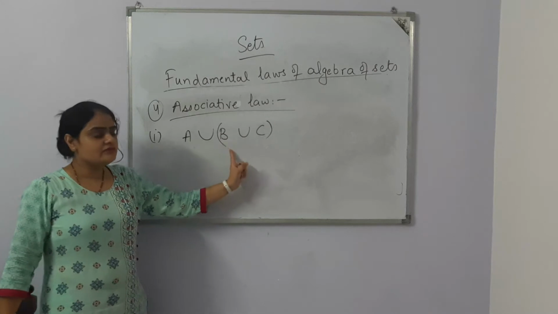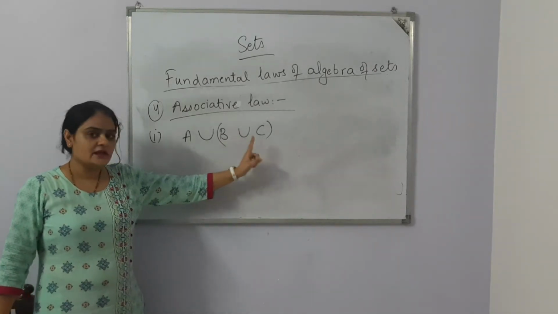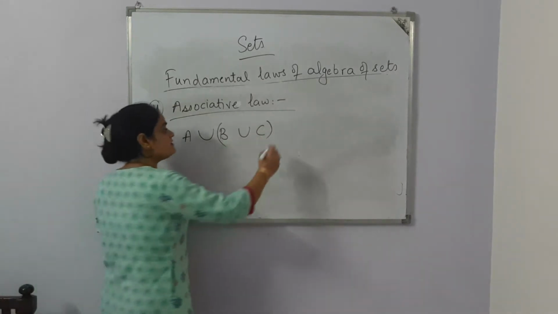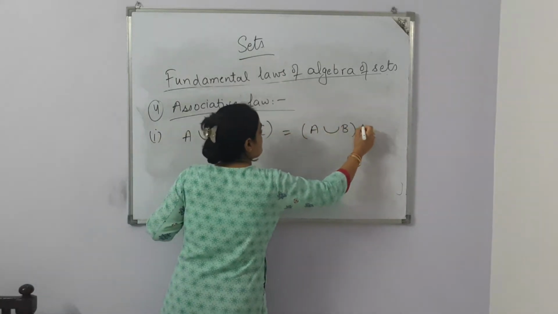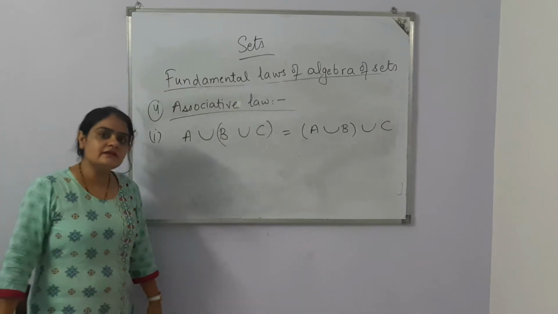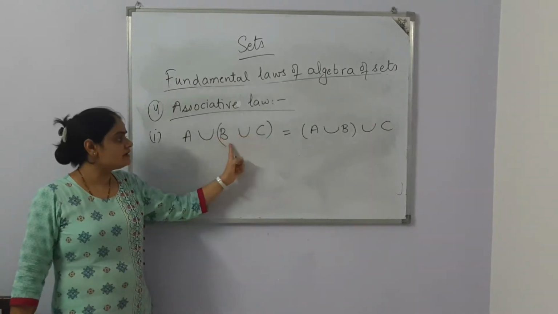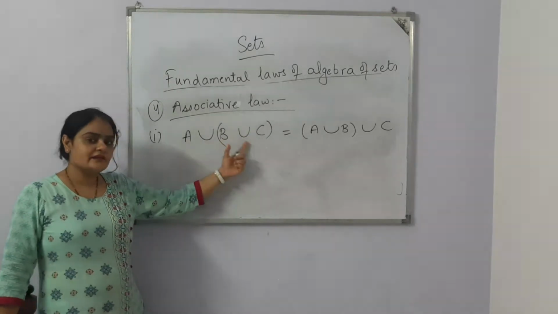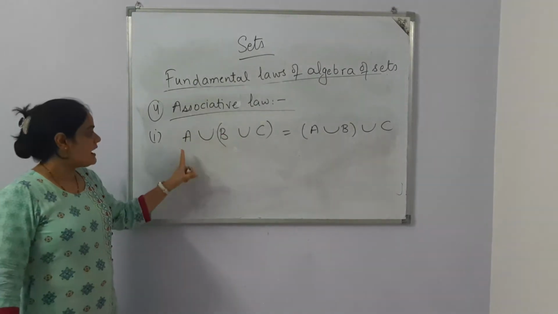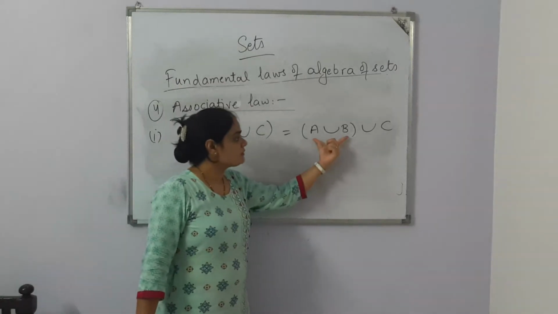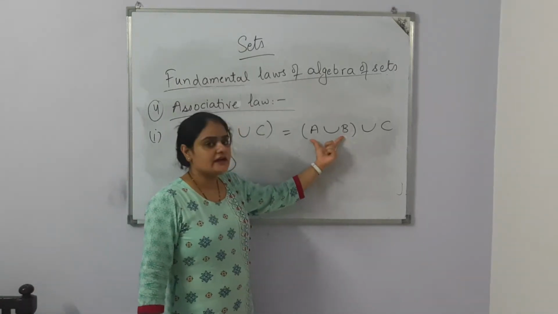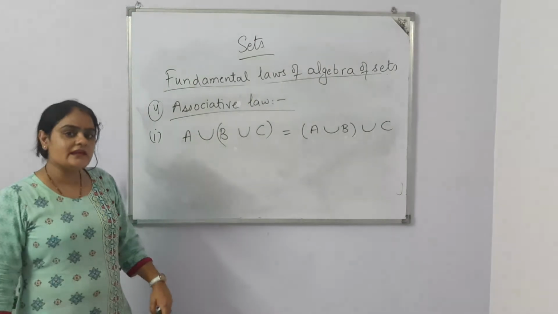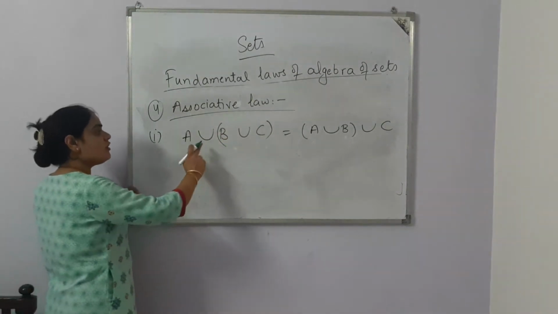So here the bracket says we have to find the union of B and C. Then we take the union of that answer with A. It is always equal to, that means position doesn't matter, finding the union of A and B first, and then the union of that set with C. The answer will be the same. This is your associative law for union.